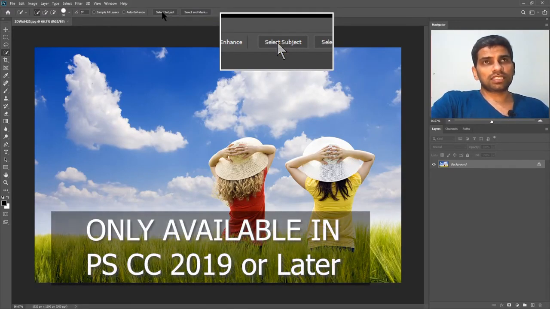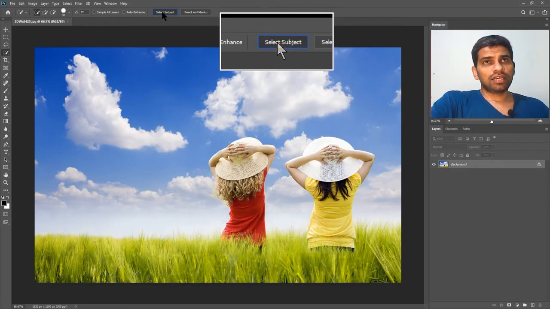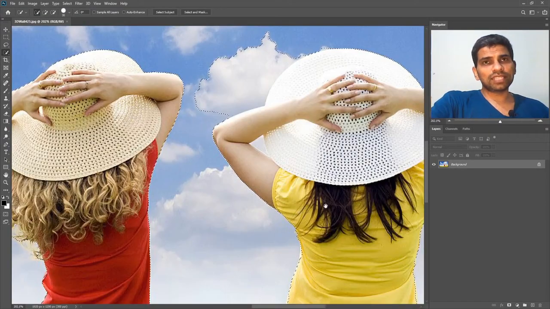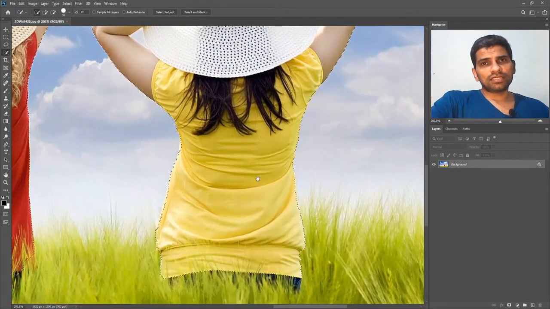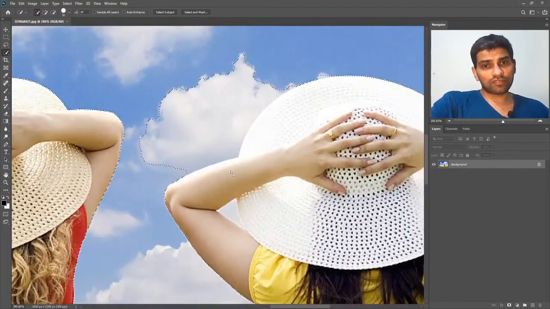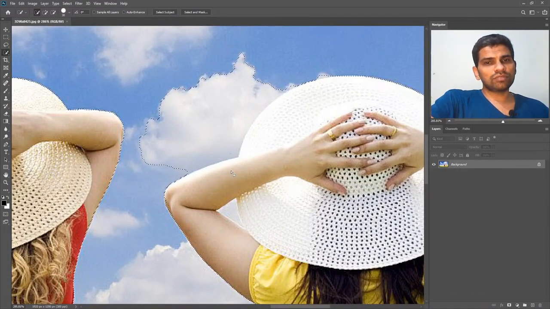So you simply click the Select Subject button and it will analyze the image for a couple of seconds, and eventually it will select the subject, or if there are more than one subject, it will select all of them. Zooming in, you can see here the selection is pretty much okay, but where there is not enough contrast, it just went over all around. So this tool basically works best if your image has a high contrast between the subject and the background.